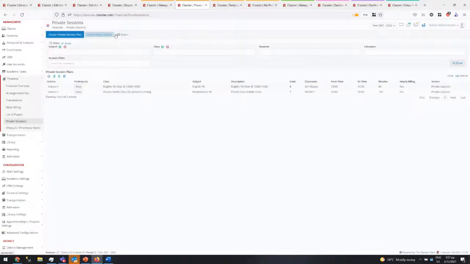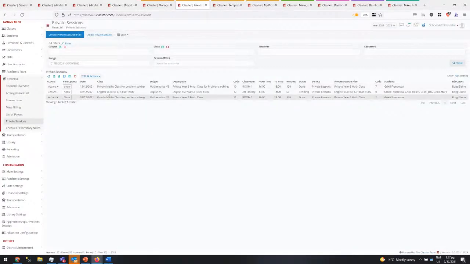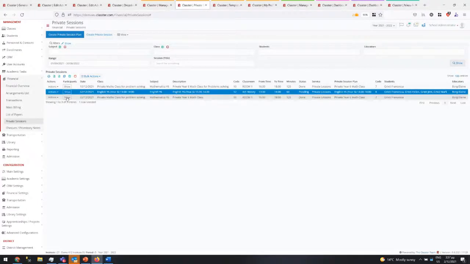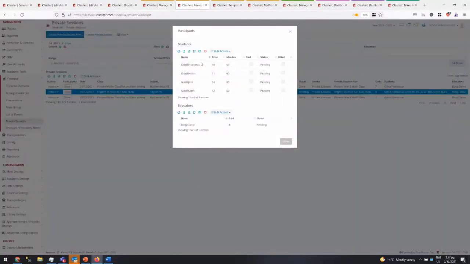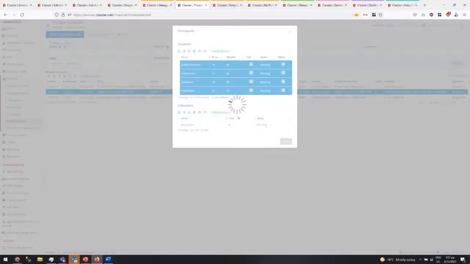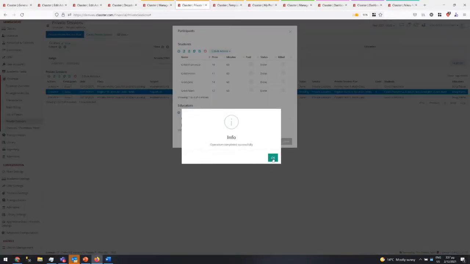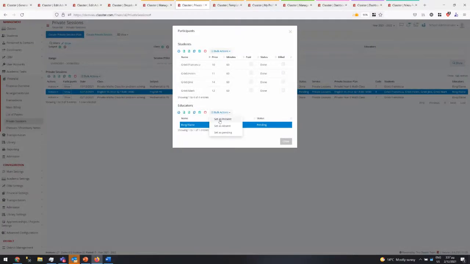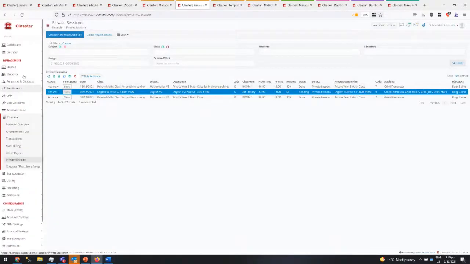So here, in the private lessons, we have the list of private lessons, and this is the English. In here, we can see who is invited. We can select all of those. We can set that as paid and present, so they were present. The teacher was present. All of this is used because we want to charge them based on this information. And then, of course, we have the session created back.